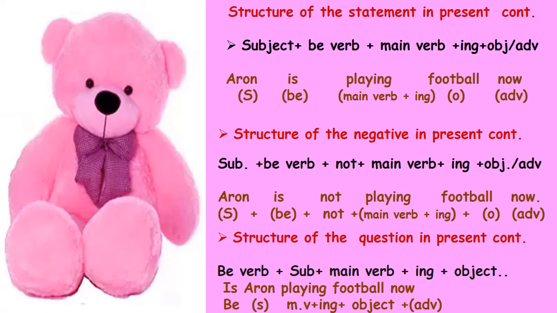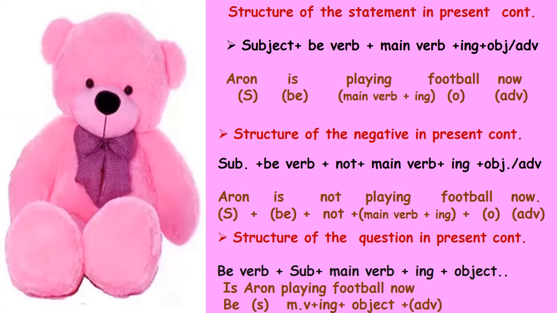Here Aaron is the subject, is is the be form verb, playing is the main verb plus ing. Play is the main verb. With that we add ing. Football is object. Now is adverb. So the example for this structure of the statement in present continuous is Aaron is playing football now.